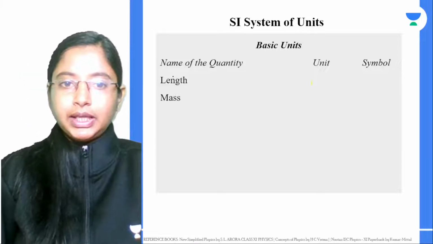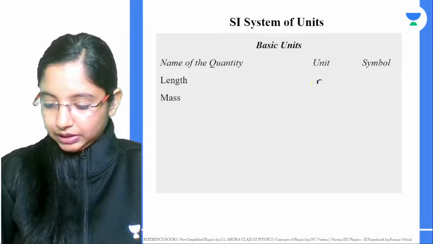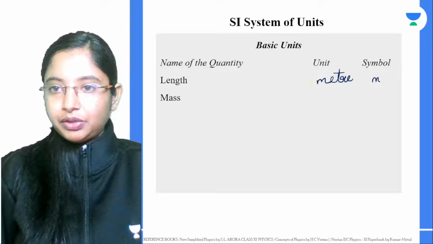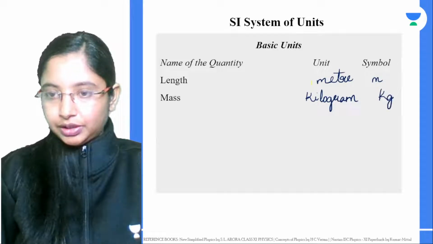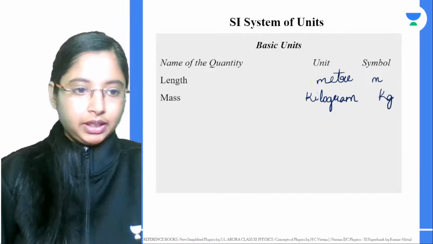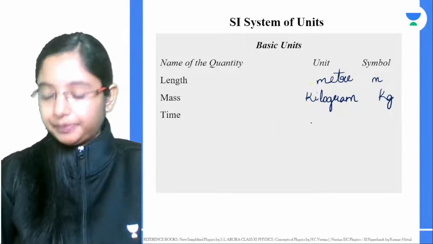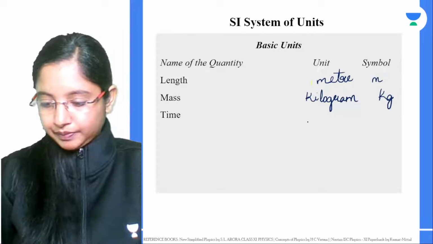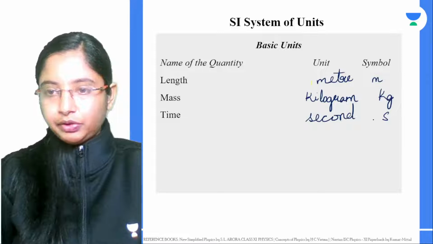Luminous intensity, that is also right. Okay, so length is given by the unit meter, and the symbol we use is m. Mass is given in kilograms, and the symbol is kg. Time is given in seconds, so the symbol used is s.